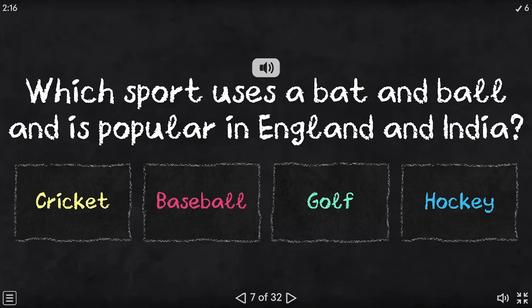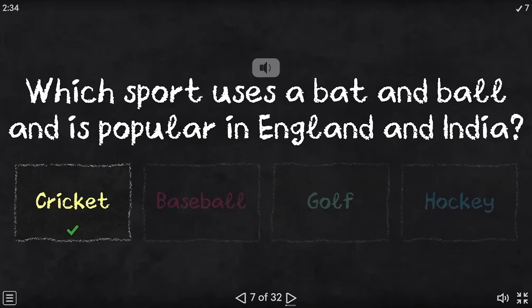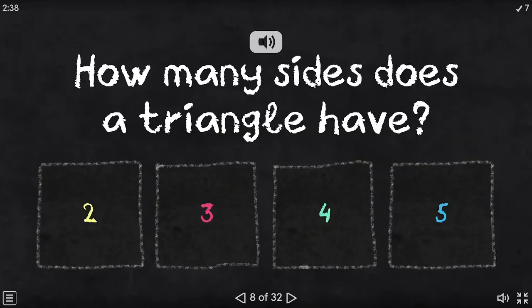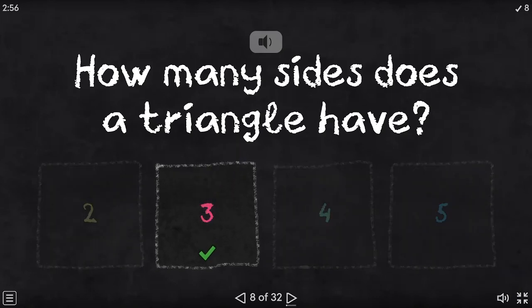Which sport uses a bat and ball and is popular in England and India? Cricket, baseball, golf, hockey. The correct answer is cricket. How many sides does a triangle have? 2, 3, 4, 5. The correct answer is 3.